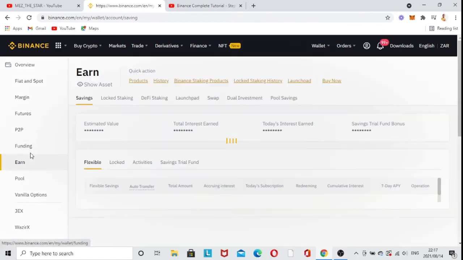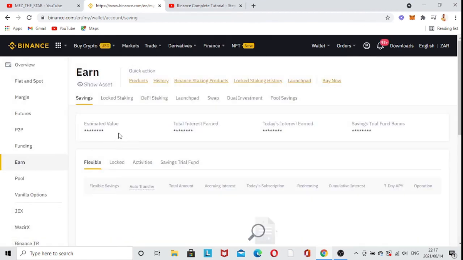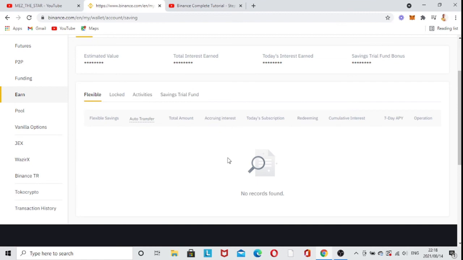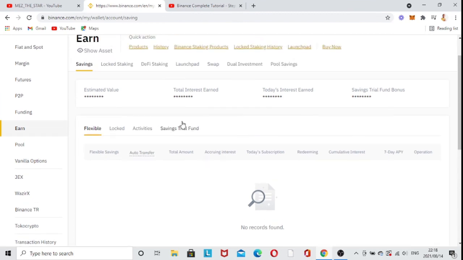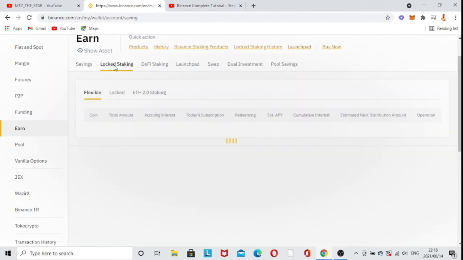And then you can start staking, and it can show you how much you can earn each month, or it has its own periods, maybe 7 days, 15 days, 30 days, up to 60 days or 90 days. It's going to show here how much you're going to start earning in that pool. So there's a lot: lock staking, savings, lock staking here. Since I'm not staking anything, that's why it's not showing here.